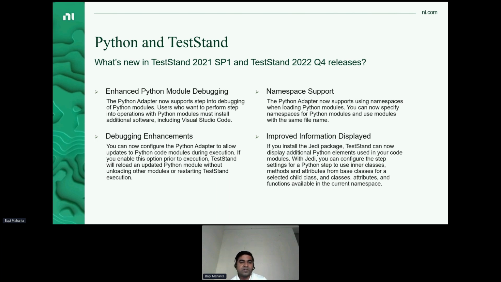These are all runtime things that are changed in TestStand Python integration. One more improvement that we did is at edit time, wherein in the step settings panel for Python, we have improved the information that we show in the drop downs so that users can select the components from there. Earlier they used to see warnings, but at runtime it used to work. Now we would not show warnings and would provide them with the proper data in the drop downs itself.